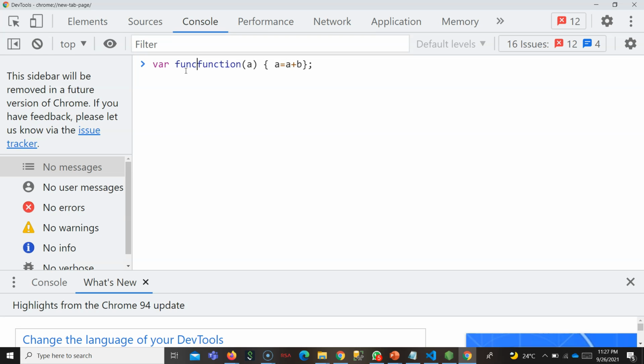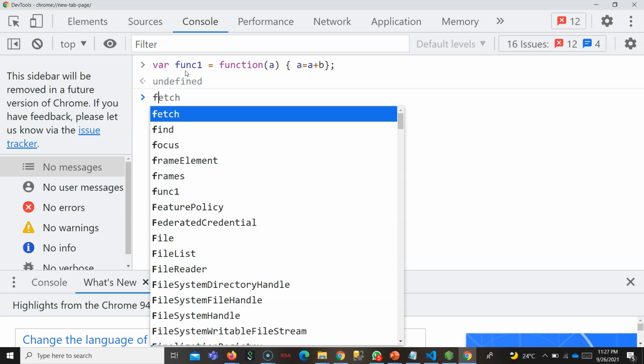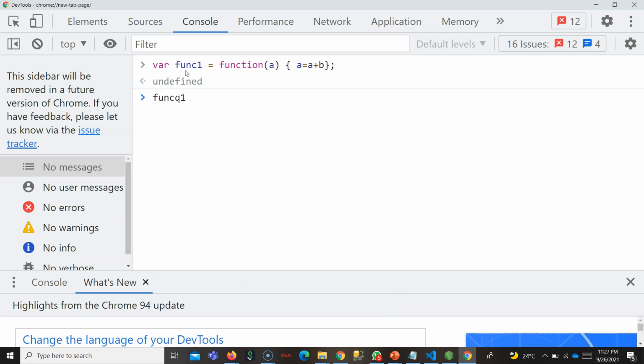Maybe I will name it func1. This is all valid in JavaScript. You need not say the type of argument the function will be accepting. Nothing is needed. Now I call func1 with 100, just for example. I have written a function with the assumption that it will take only numbers.